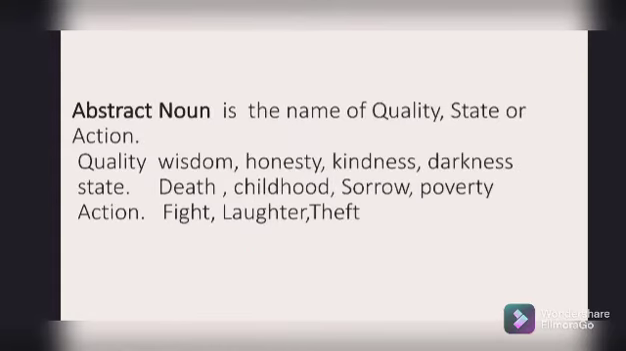Now I enlighten abstract noun. Abstract noun is the name of quality, state or action. Abstract noun simply may be defined as the feelings, emotions, the moral and intellectual qualities which cannot be touched, which can only be felt, and the state of mind like death, childhood, sorrow, poverty, happiness, the action like fight, laughter, theft, the moral or intellectual qualities like wisdom, honesty, kindness, darkness. They all belong to the abstract noun.